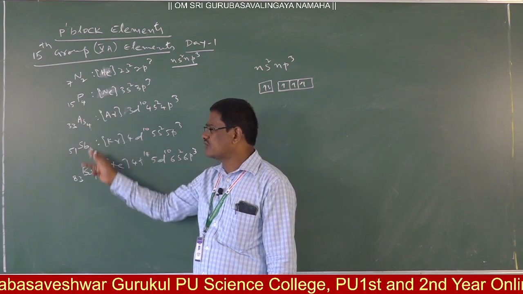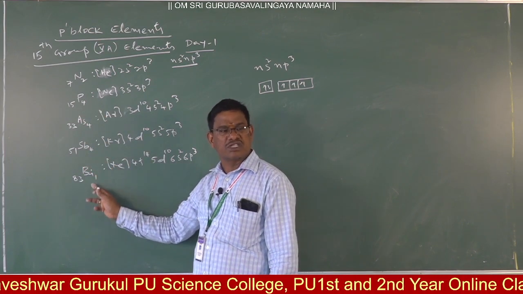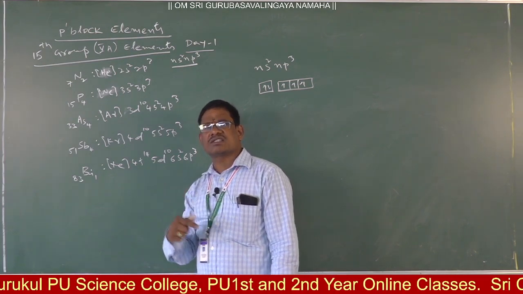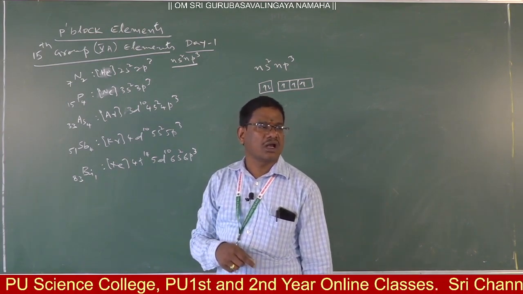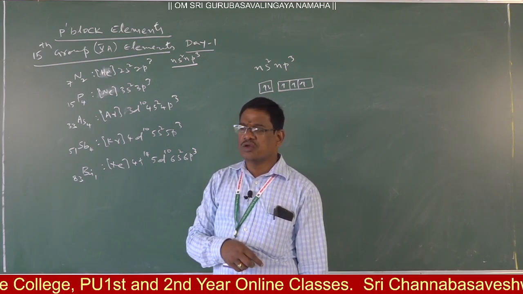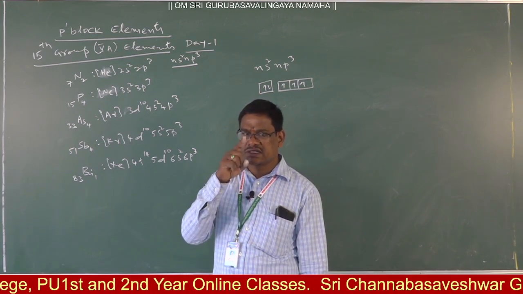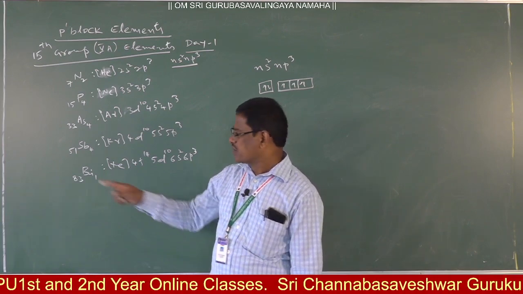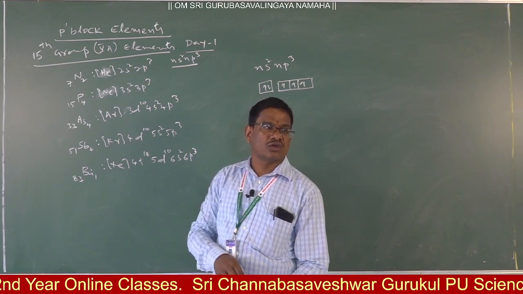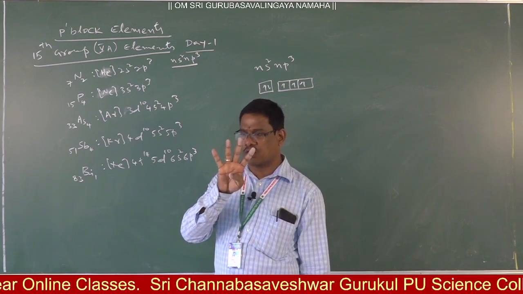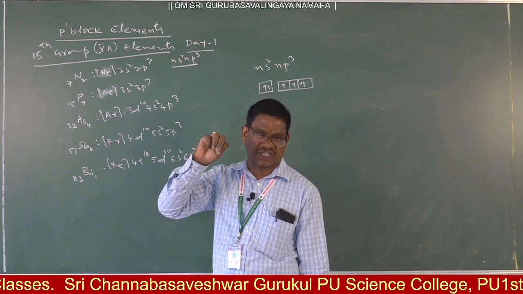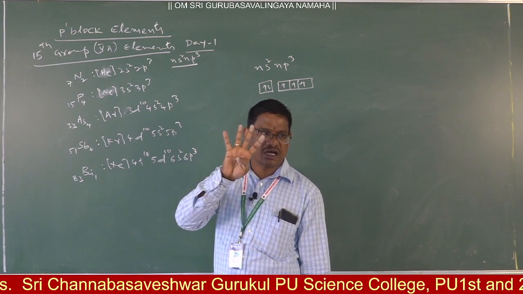Thus the reactivity of these elements will be somewhat more. Bismuth, next to lead, is the last element left over during radioactive disintegration. In radioactive disintegration series, lead is the last element, and here bismuth is next to that. There are 4 radioactive disintegration series: 4n series, 4n plus 1 series, 4n plus 2, 4n plus 3. Total 4 series are there.